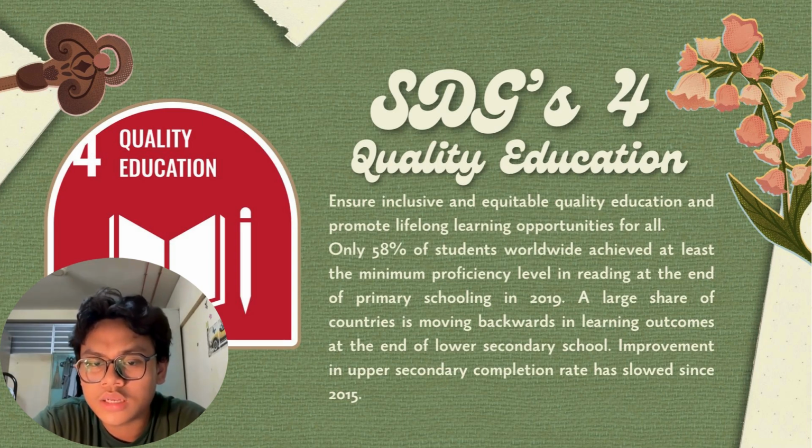In this world, only 58% of the students achieve at least the minimum proficiency level of reading at the end of primary schooling. Based on the 2019 data, a large share of the countries is moving backwards in learning outcomes at the end of lower secondary school. Improvement in upper secondary completion has also slowed down since 2015.